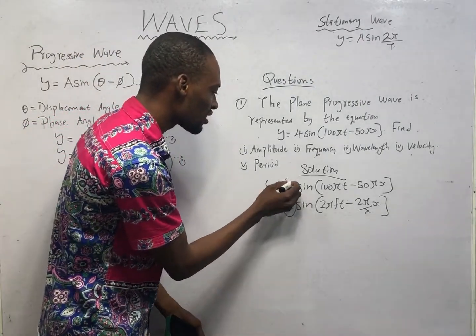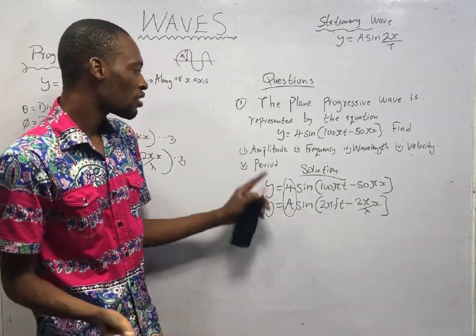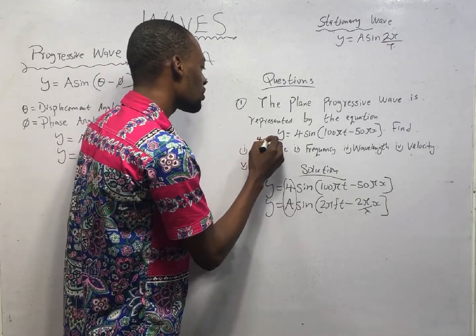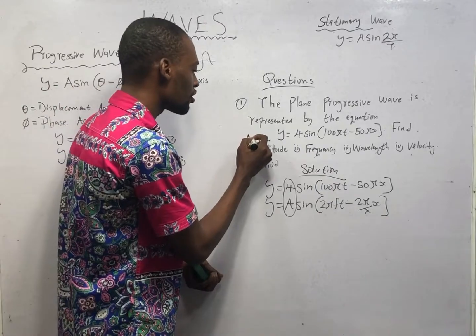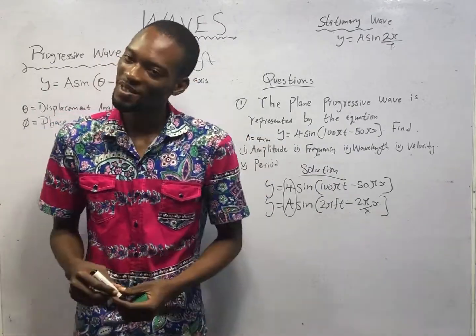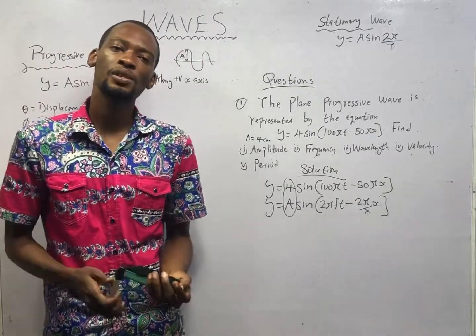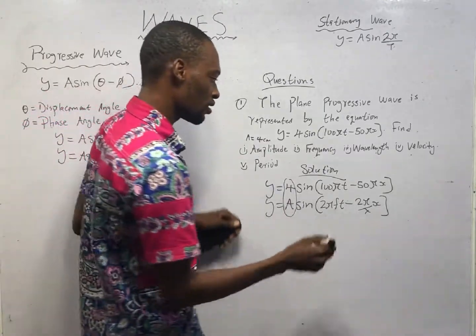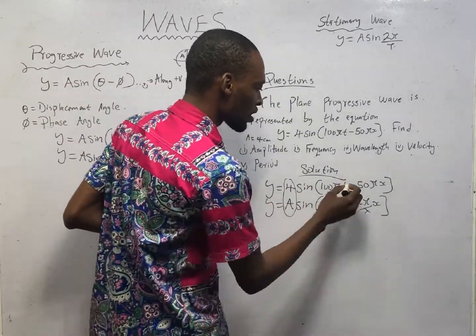Comparing this and this, amplitude is 4. So amplitude is 4. If we are given it in centimeters, we can say okay, 4 centimeters or meters, whatever. But A is equal to 4. Simple, right? That is it. It is easy for you to get amplitude. Now look at this.